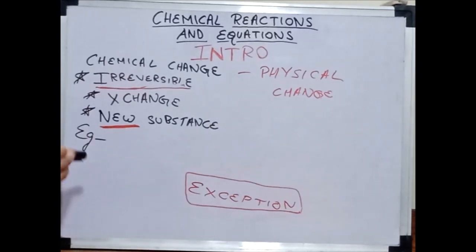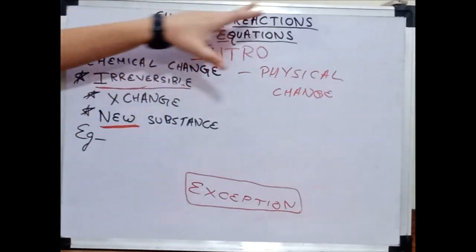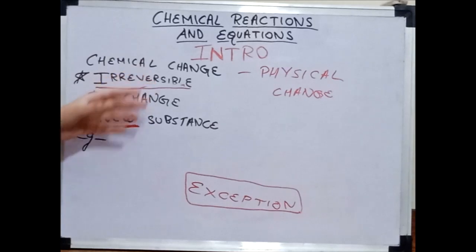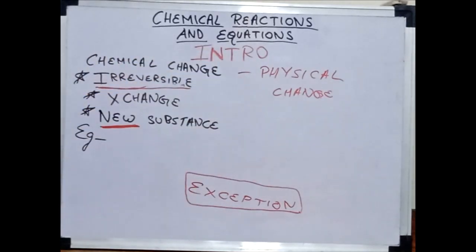Now let's talk about chemical reaction. So what does chemical reaction tell us? Chemical change, in a way you can say, is what chemical reaction is. Let's first write it. Let's clean the board and write about it more clearly.